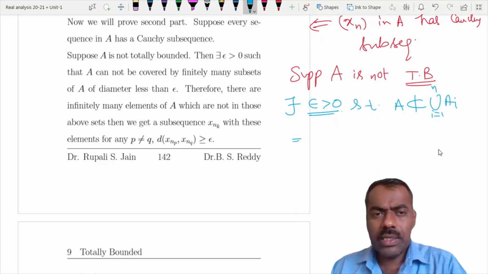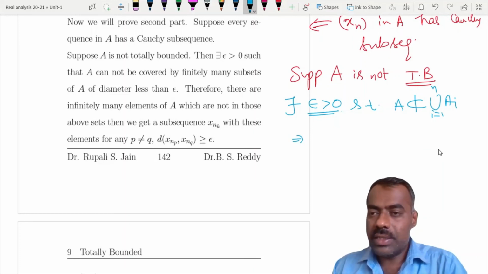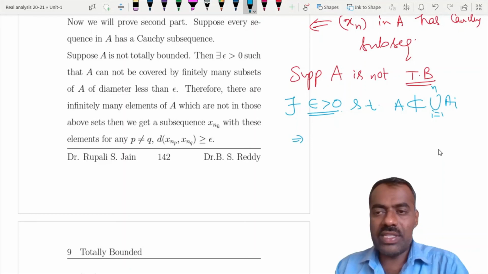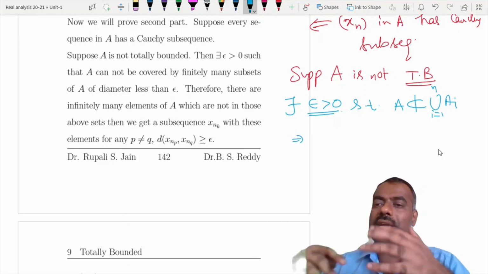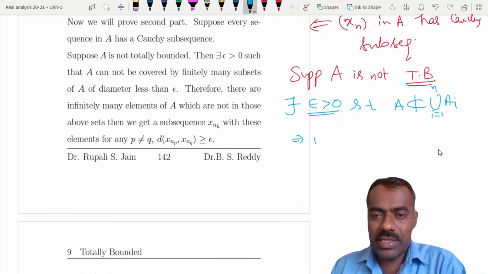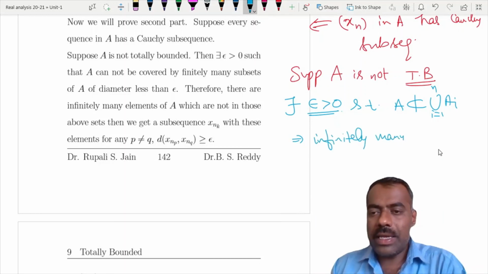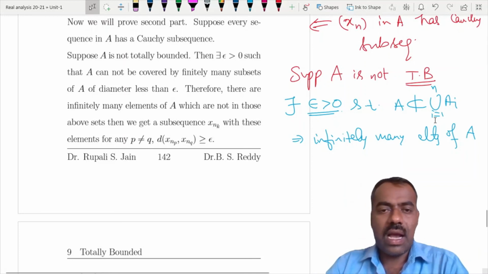That means there exist infinitely many elements of A which are not in any one of these sets. If only finitely many elements of A were outside, then by considering finitely many more sets you could construct a cover. So there exist infinitely many elements of A which cannot be in any of the sets Ai.